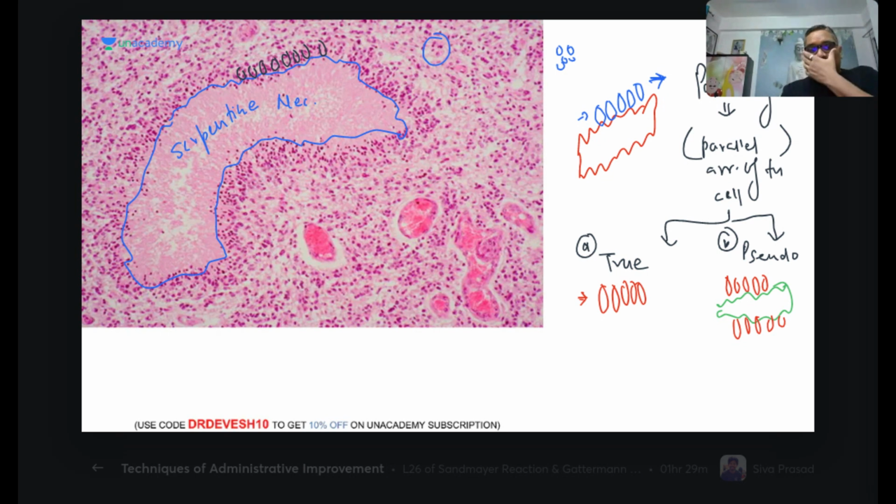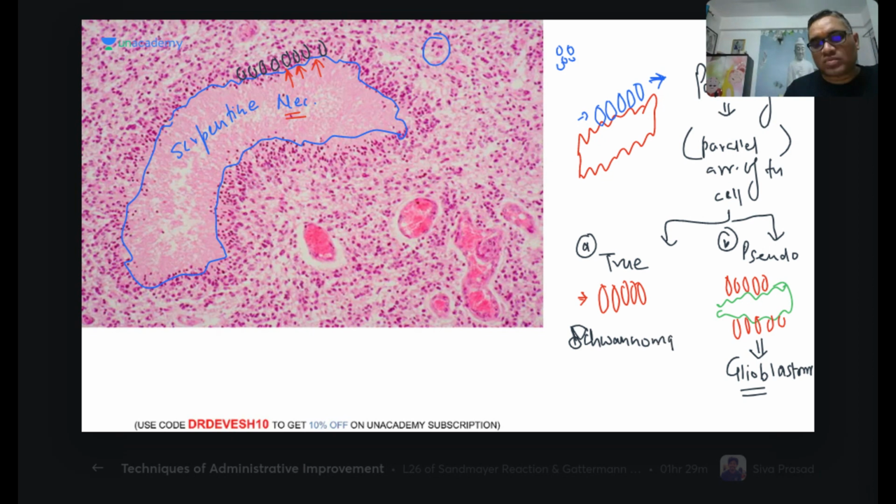So what kind of palisading will you see in glioblastoma? Can you tell me, what kind of palisading are we seeing in this glioblastoma? True or pseudo? Yeah. So remember, it is the necrosis which is pushing the tumor cells to the edges, right? So always remember, this is the pseudo palisading. Pseudo palisading is seen in the glioblastoma.